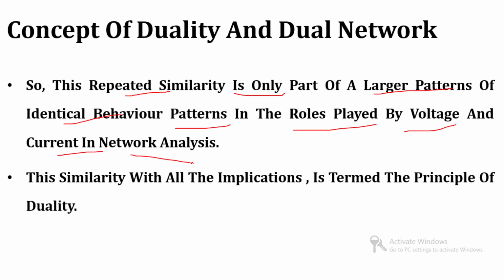Everywhere you can see a similar pattern, clear? This similarity with all its implications is termed the principle of duality. This is known as the property of duality or dual network.